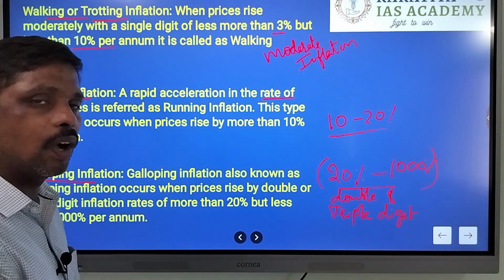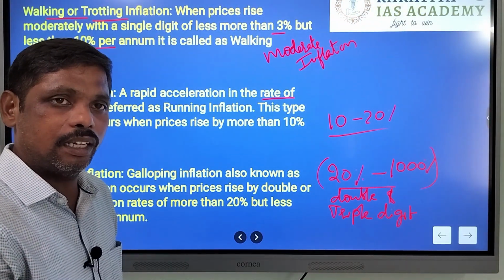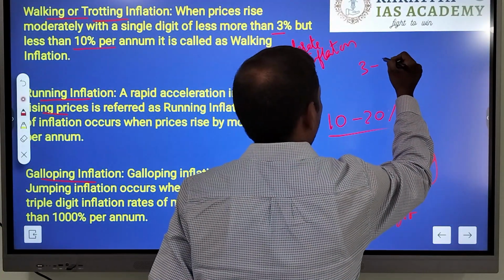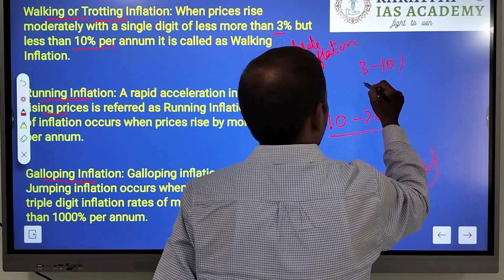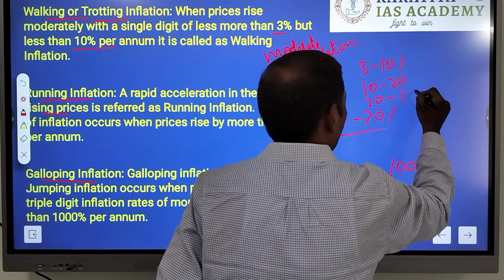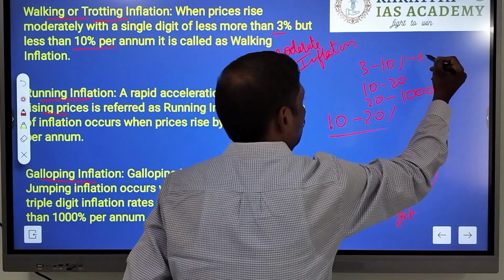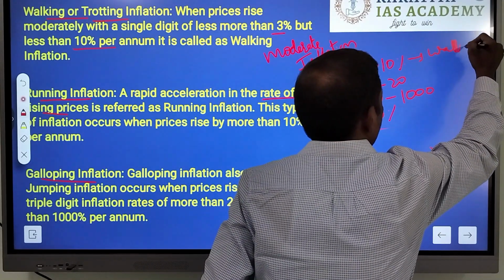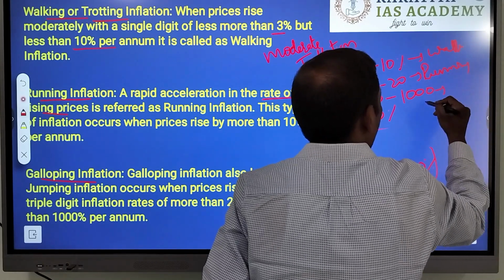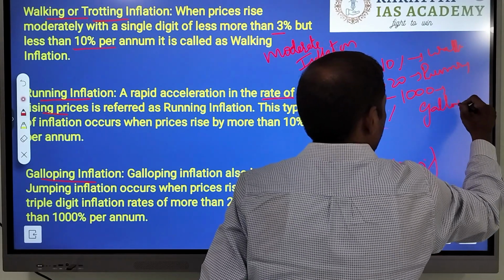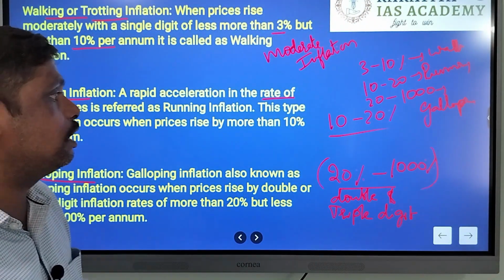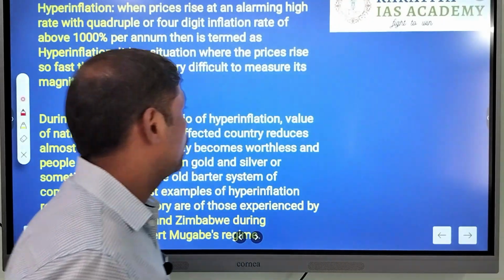So we have seen walking inflation, running inflation and jumping inflation. 3 to 10%, 10 to 20%, 20 to 1000. So it is walking, it is running, it is galloping, and beyond 1000 it is called hyperinflation.